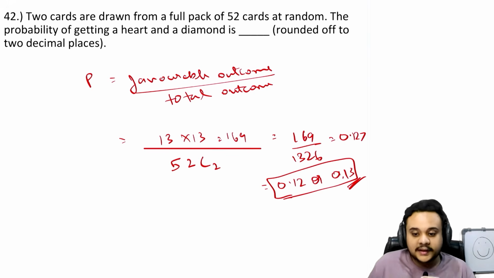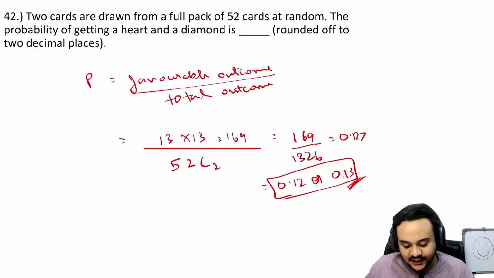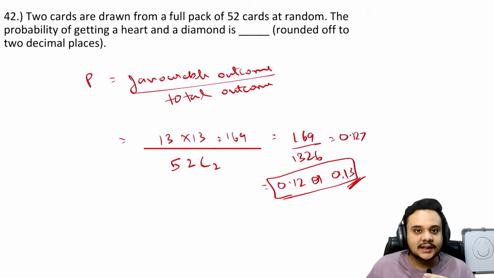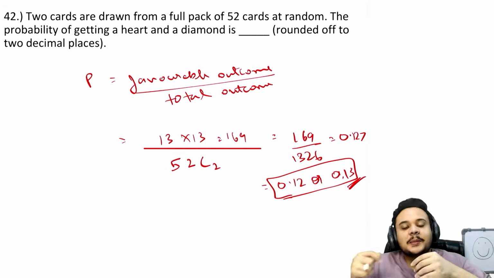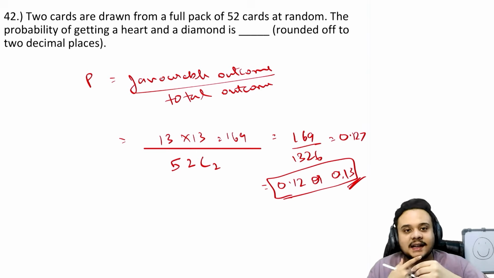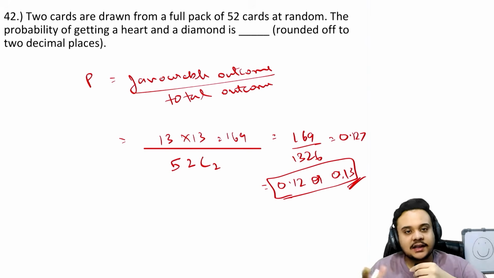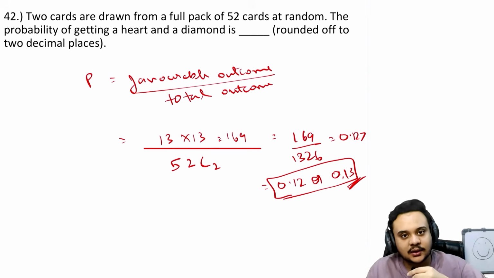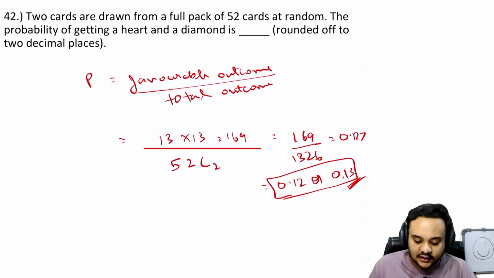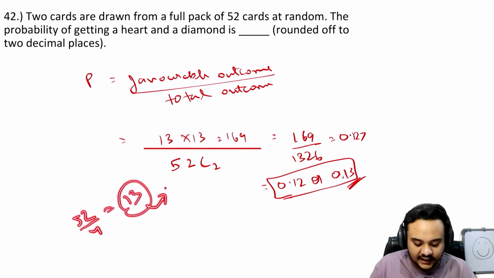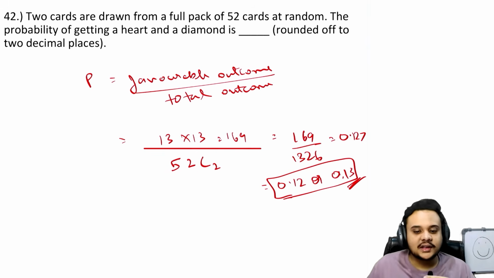Okay. Basically, when I was trying to solve this one in the actual paper, I did not at the time know how many hearts and how many diamonds there are. But then suddenly one fact struck me: there are four types of cards. Okay, that much I know. Obviously there is red and black, and inside of the whole thing there are four types of cards. So I just thought that if I divide 52 by 4, I would get 13, and they are asking me about two types, so that would give me this. So fortunately I was able to solve this.